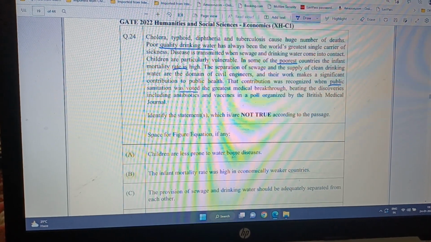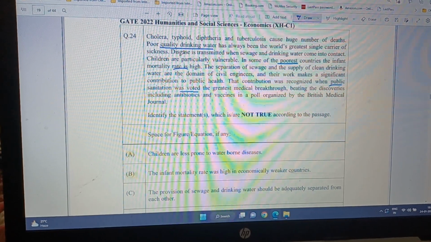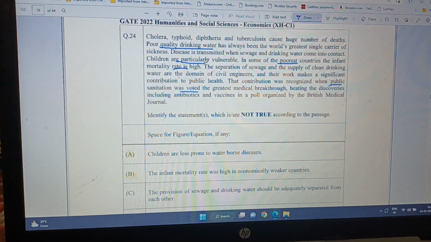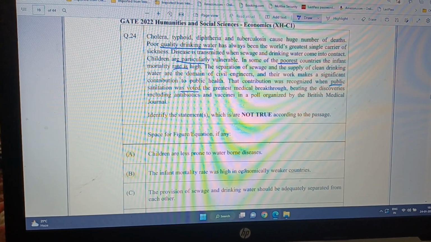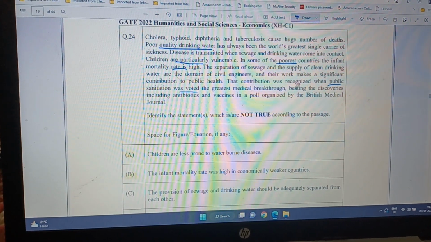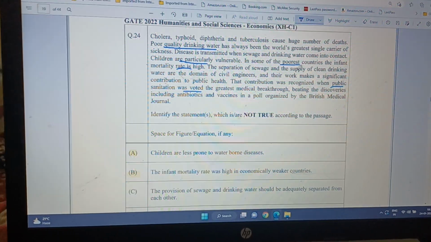Now, children are less prone to waterborne disease. No, it says children are particularly vulnerable here. So A is not correct. The infant mortality rate was high in economically weaker countries. Yes, it says that infant mortality, where is that?